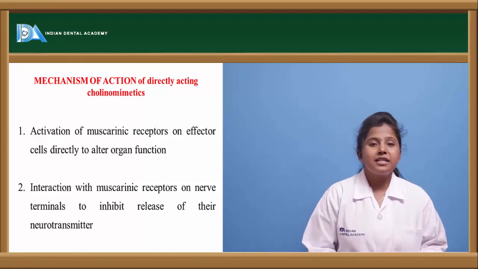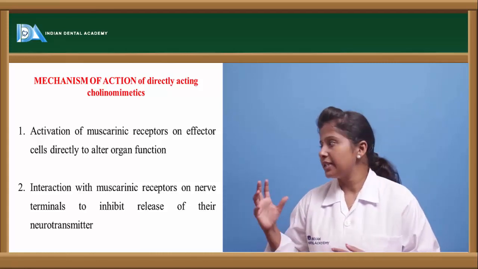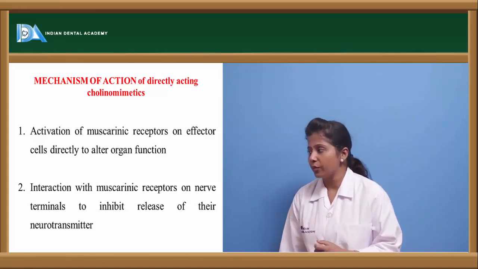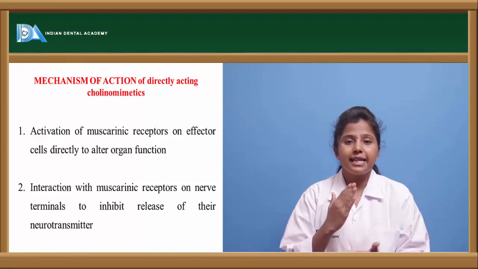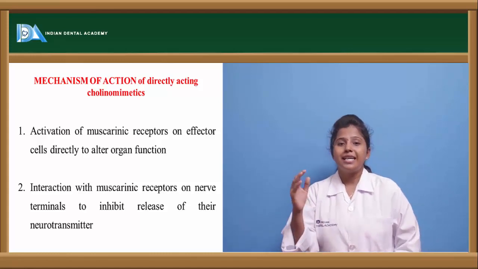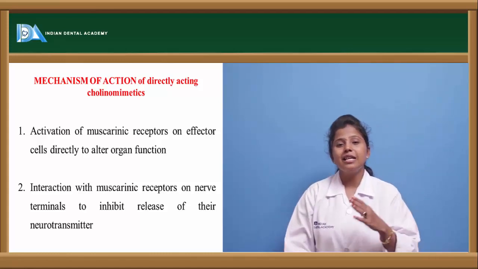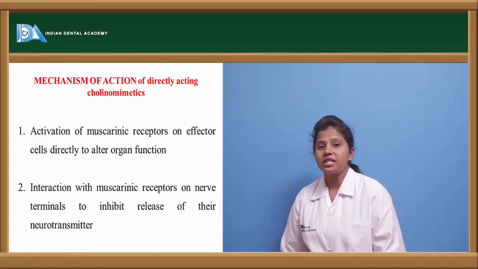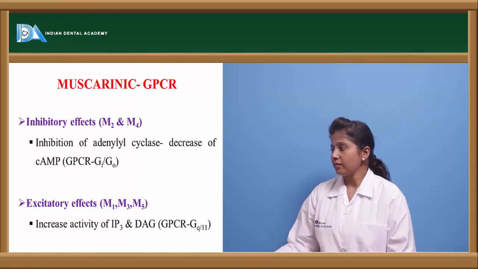Let us see the mechanism of action of these directly acting cholinomimetics. As I told you, these directly acting cholinomimetics interact either with the binding of acetylcholine towards the receptor, or they inhibit the release of acetylcholine from the secretory vesicles into the synaptic cleft.